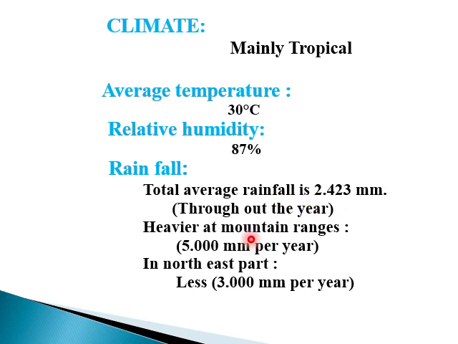The heavier rain is in mountain ranges, about 5 millimeters per year. But in the northeast part, the rain is about 3 millimeters per year, which is less than in the mountainous areas.